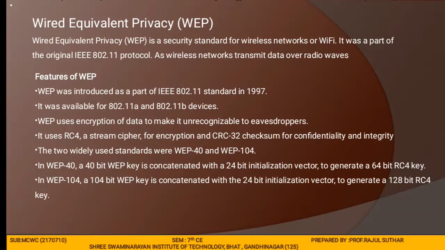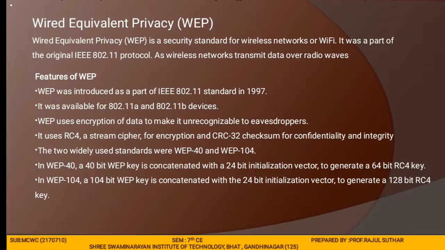Then let me discuss wired equivalent privacy. So wired equivalent privacy, WEP, is a security standard for wireless networks or Wi-Fi. It was a part of the original IEEE 802.11 protocol.